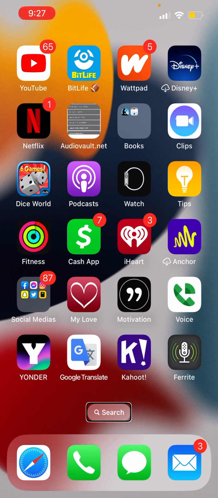Page 2 of 2. Safari, Phone, Messages, Mail with 3 unread emails. I think that's everything, y'all.